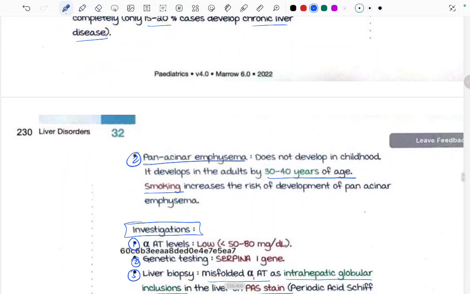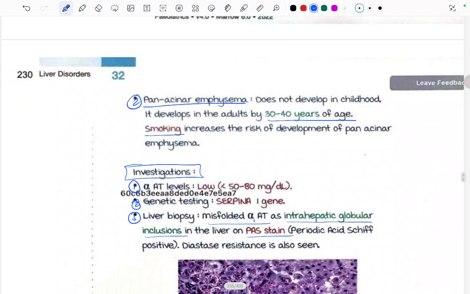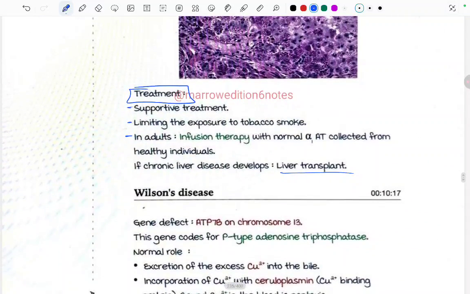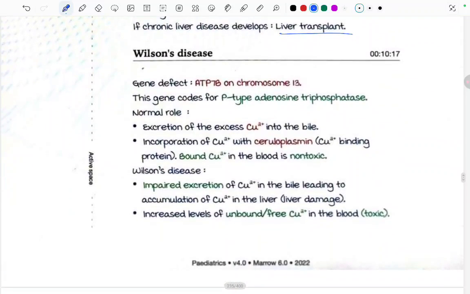It develops in adults by 30 to 40 years of age, and smoking increases the risk of developing pan-acinar emphysema. Alpha 1 antitrypsin levels are low. On genetic testing, we can see the SERPINA1 gene, and on liver biopsy, intrahepatic globular inclusions, which are PAS positive. Treatment is supportive, limiting tobacco smoke, infusion therapy with alpha 1 antitrypsin, and if chronic liver disease develops, liver transplant.